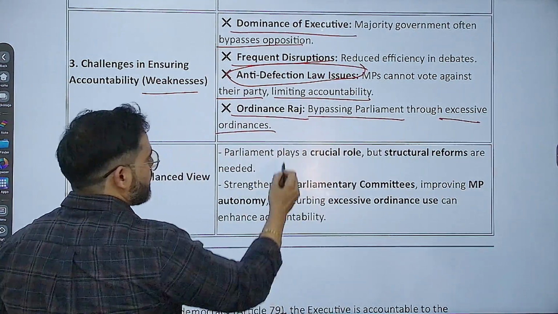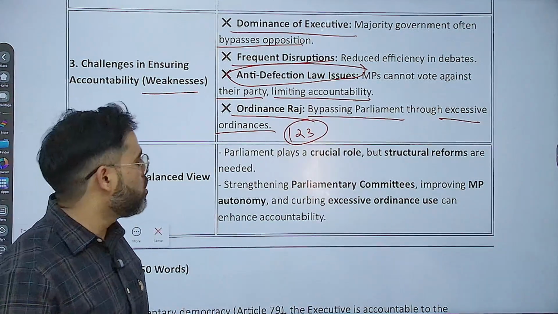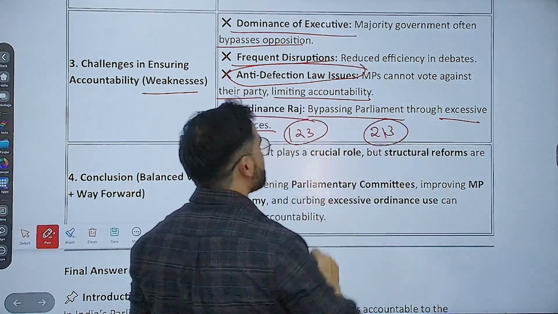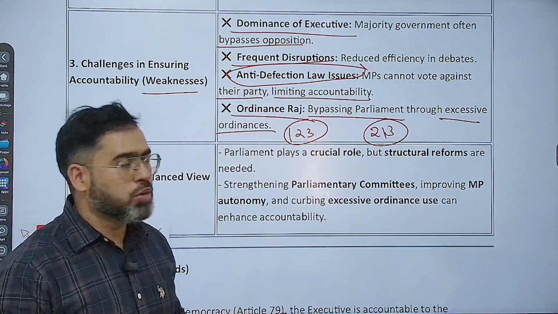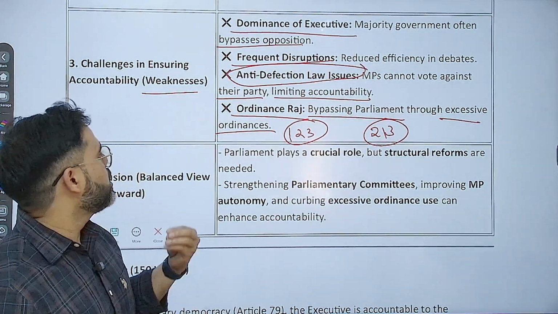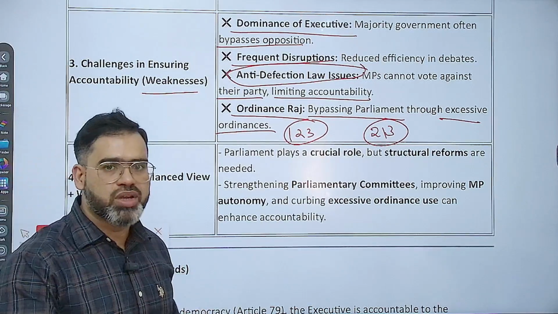They use Article 123, where the President bypasses the parliament by passing a law through ordinance, and the same the Governor does for the state under Article 213. So these are the weaknesses: dominance of the executive, frequent disruptions, anti-defection law issue, and ordinance raj. So 'to what extent' is also discussed.